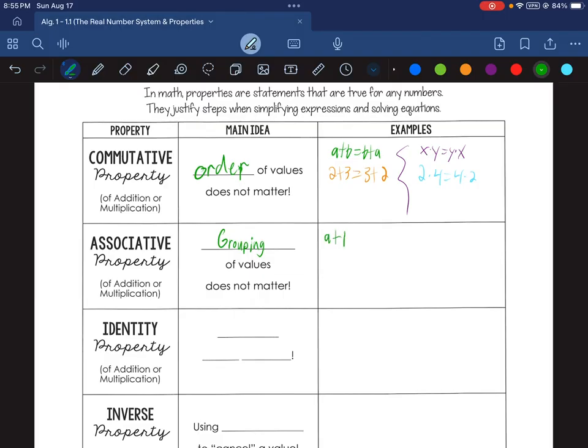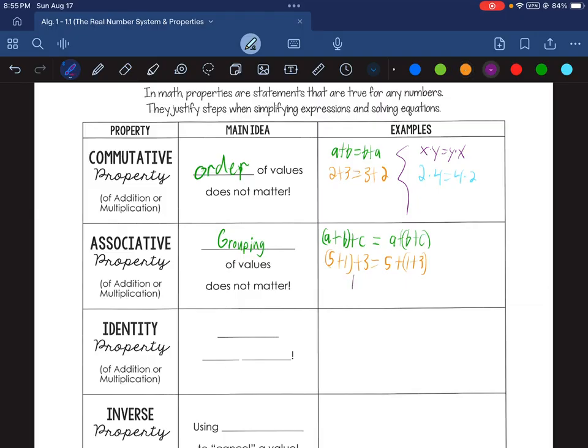So, for example, if we had 3 numbers a, b, and c, if a and b were in parentheses, meaning you add those first and then c last, it'd be the same thing as if b and c were in parentheses. So whether we add the first 2 first or the last 2 first, it doesn't matter. So an example of this could be saying that if you add 5 plus 1 first and then add 3, it'd be the same thing as if you add 1 plus 3 first and then you add 5.